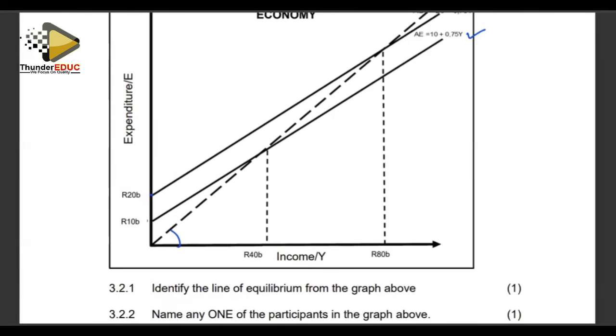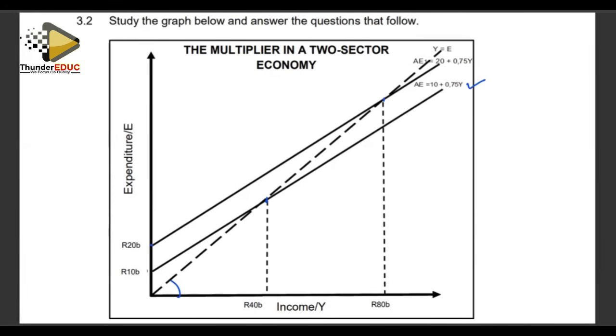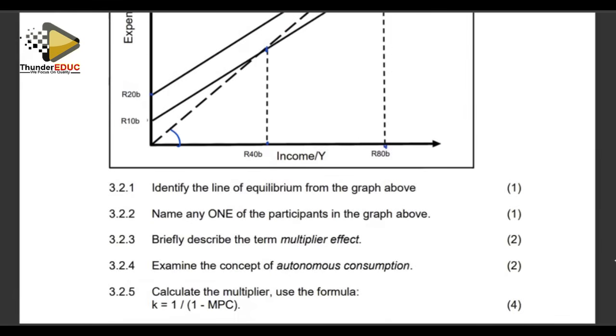So our equilibrium at the first consumption line is at 40 billion. Then our equilibrium at the second consumption line is at 80 billion, as we can see on our horizontal axis here. Right. Our question is saying, identify the line of equilibrium from the graph above.